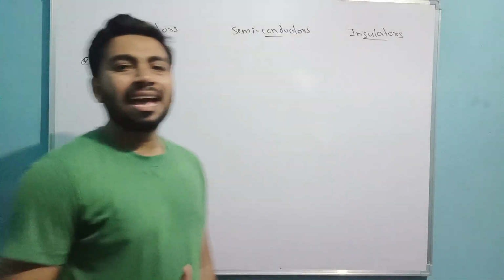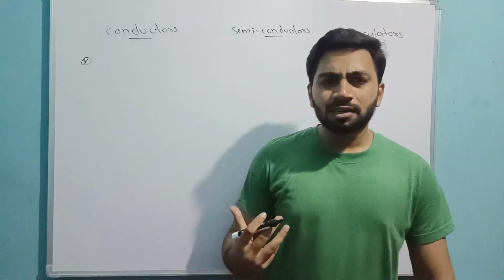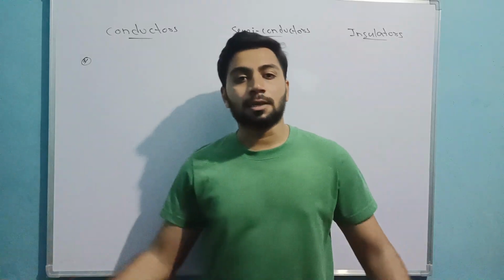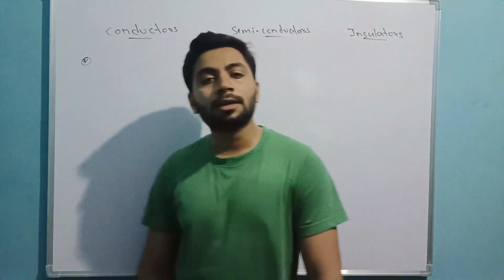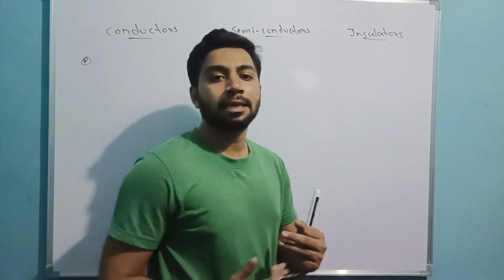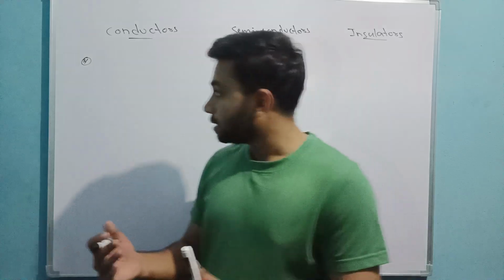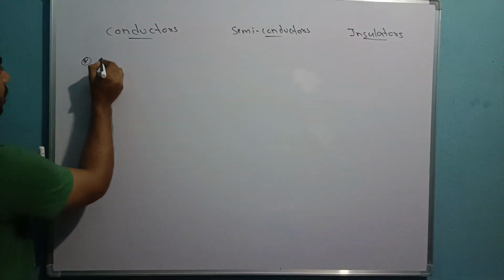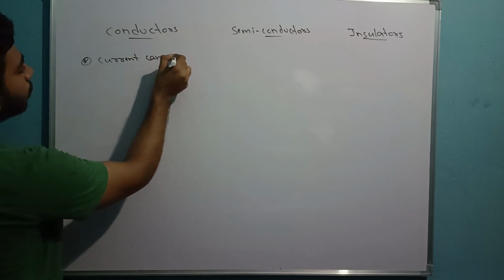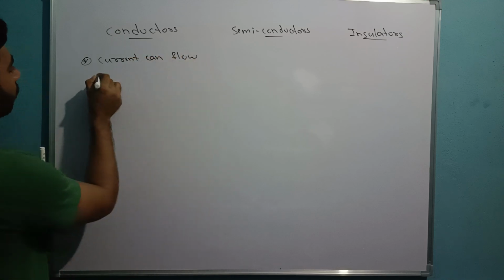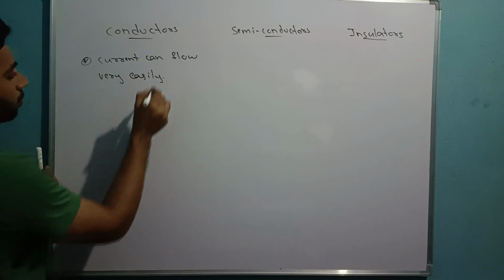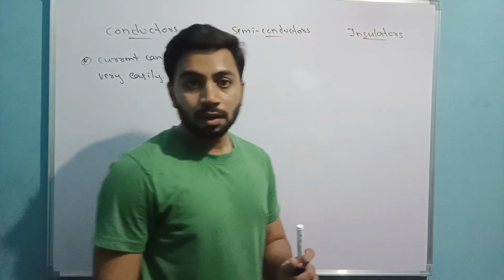See, in a conductor, it conducts electricity very easily. There is no stress to conduct electricity. Conductors are the materials in which current can flow very easily.